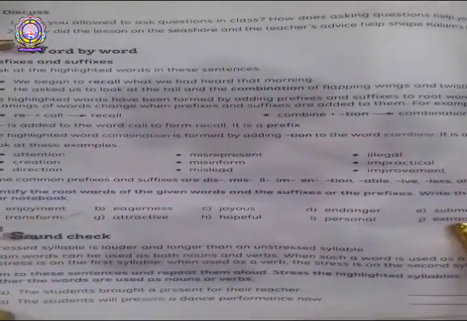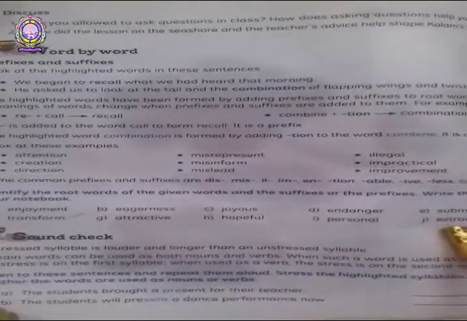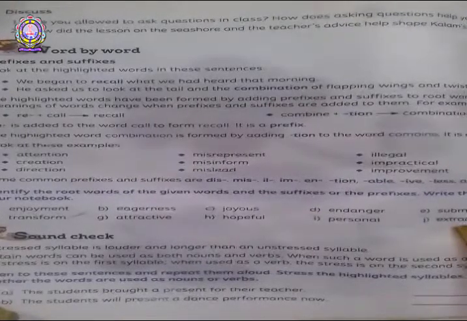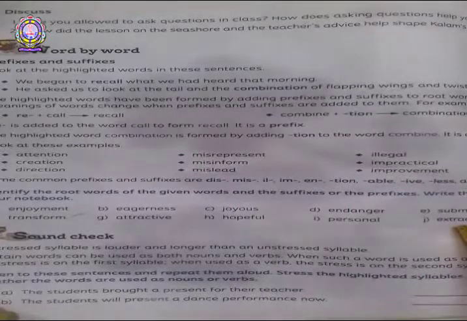Next one, extraordinary. For the word extraordinary, E-X-T-R-A, extra is the suffix of the word, and O-R-D-I-N-A-R-Y, ordinary is the root word.